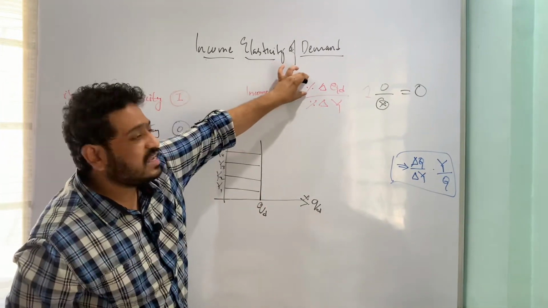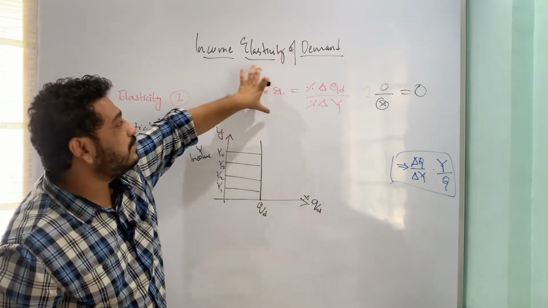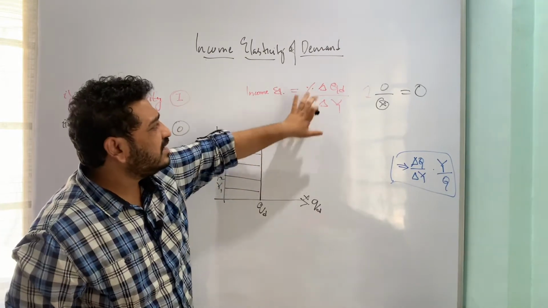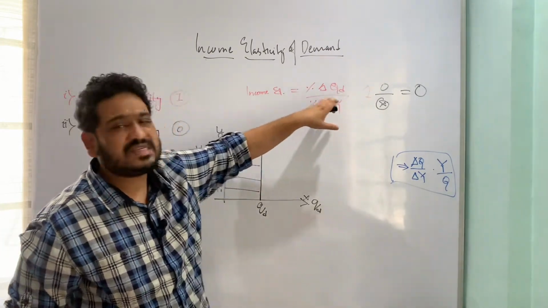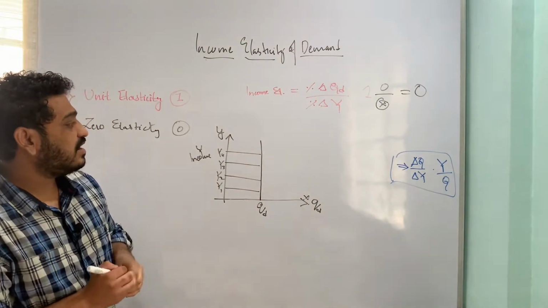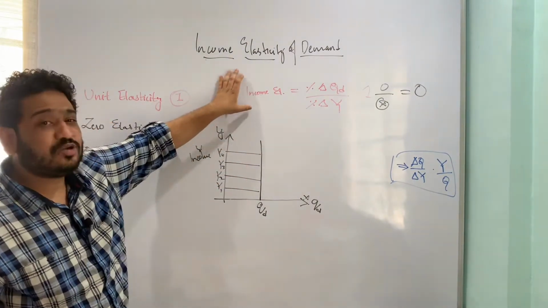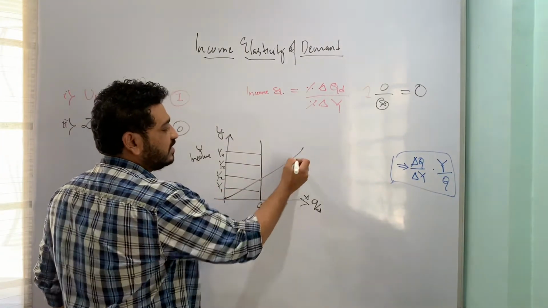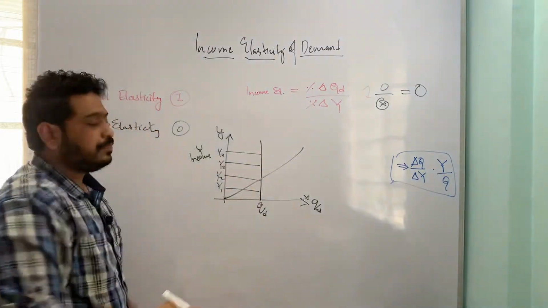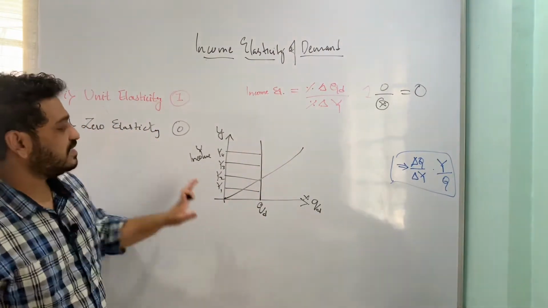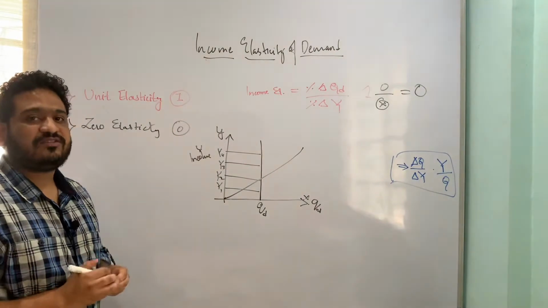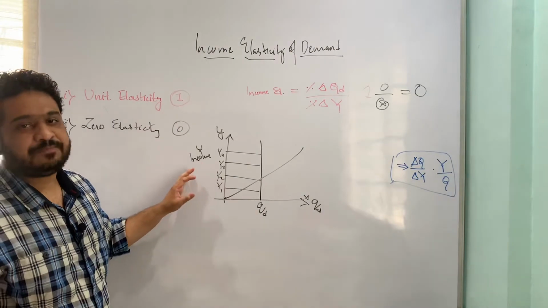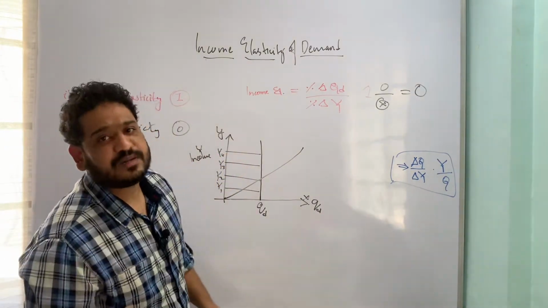So this portion, which is the numerator in my formula for income elasticity of demand, remains 0, and 0 divided by anything will give you 0 itself, and as a result, the graph of income elasticity equal to 0 looks like this. In case of unit elasticity it was like this, both the changes were equal. In case of zero elasticity, the graph looks like this, that is, it is parallel to the y-axis. So I hope the second type is pretty much clear.